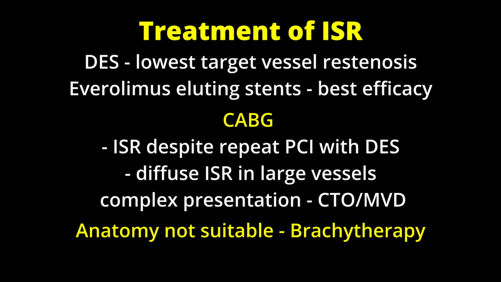If patients have recurrent episodes of restenosis despite repeated PCI with drug-eluting stents, or in patients who have diffuse in-stent restenosis in large vessels, or complex presentations such as CTO with multivessel disease, CABG may be the preferred approach provided the anatomy is suitable. If the patient already has multiple stent layers or has recurrent ISR and the anatomy is unfavorable for another layer of drug-eluting stent, or the patient is not a good candidate for bypass surgery, then vascular brachytherapy may be an additional option for patients.